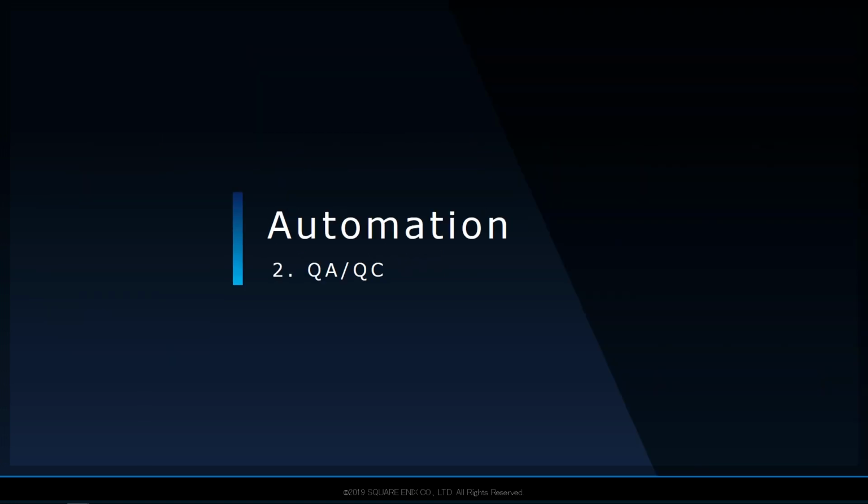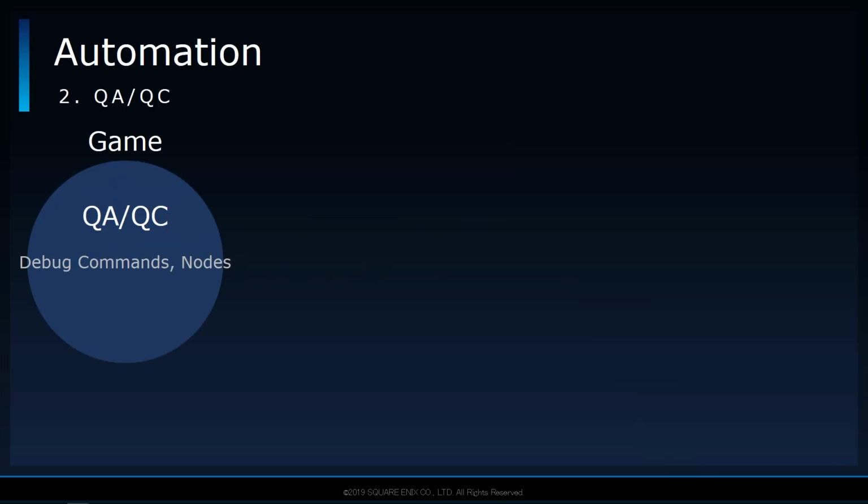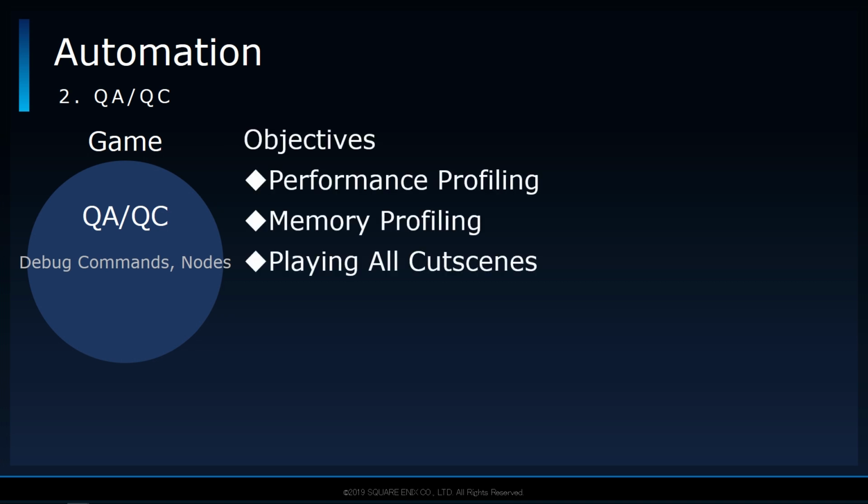Moving on, the next type of automation is for quality assurance. This typically involves profiling systems, but can include other in-game systems, such as a system to play all cutscenes. It is quite a broad topic, but the general flow of automation for each system is quite similar.